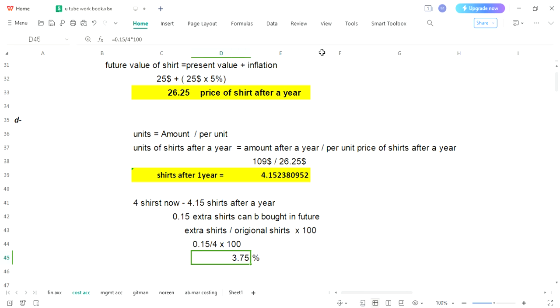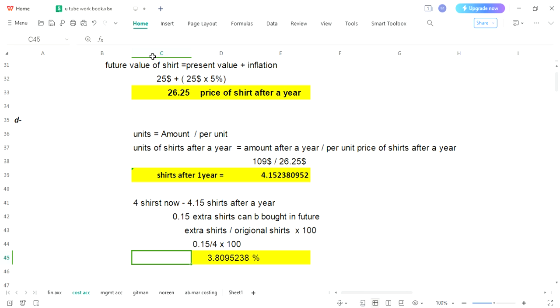Okay, for here you can put total calculations, 152380952. So we have got 3.8%. This is our answer for D part, and here let's highlight it.